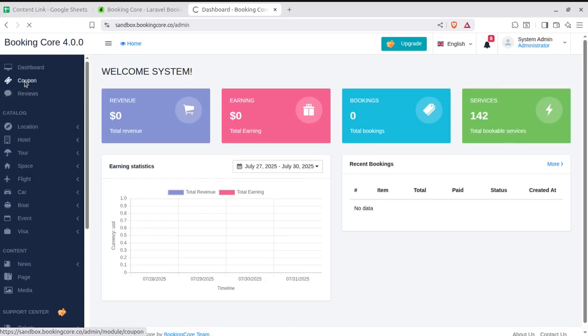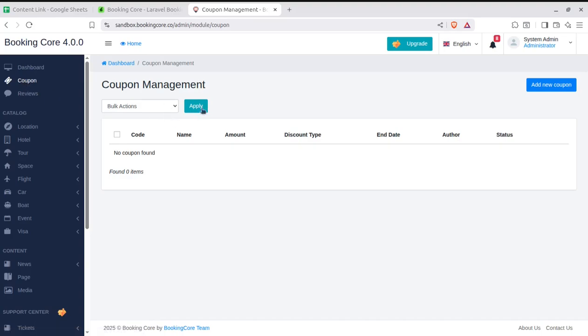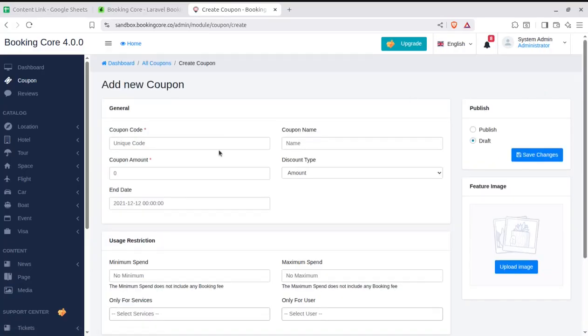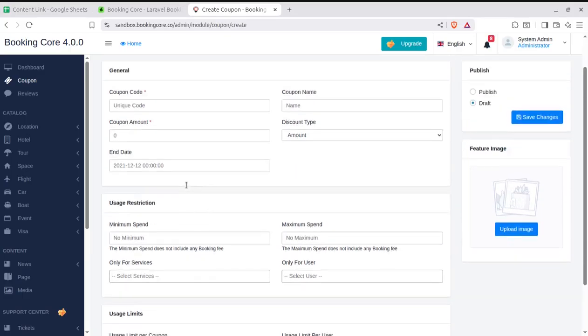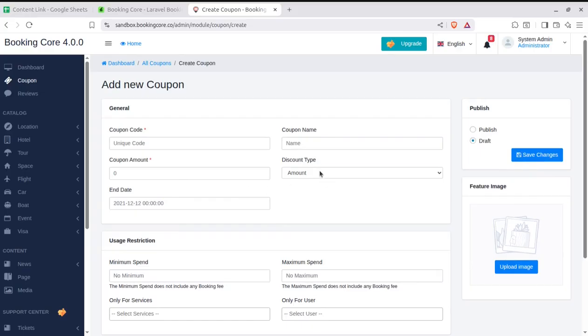Now we can come back to the dashboard and check the rest of the modules, how the data is flowing. First of all, we have coupons, so we can create coupons here for offering on the portal. You can create new coupons through this option. You can fill in the credentials like coupon code, coupon name, and the coupon amount, what amount you want to offer as discount, or you can have the discount type like amount or percentage.